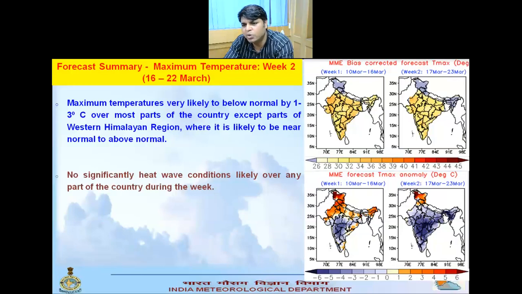Otherwise, for the rest of the country, no significant event and the temperature is below normal. The maximum temperature is very likely to be below normal by 2 to 3 degrees centigrade over most parts of the country except the Western Himalayan region, where it is likely to be near normal or above normal. So, no significant heat wave condition is likely over any part of the country during the week.